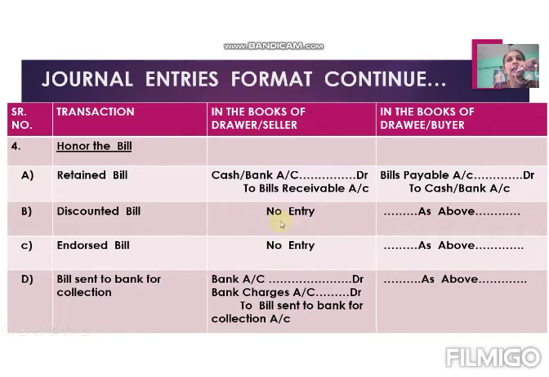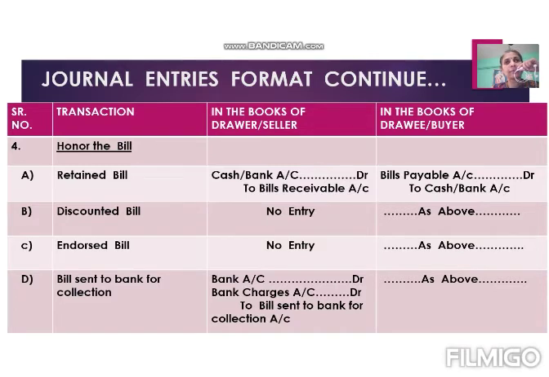Bank. Drawer is not the owner and drawer is not getting the payment of the bill.